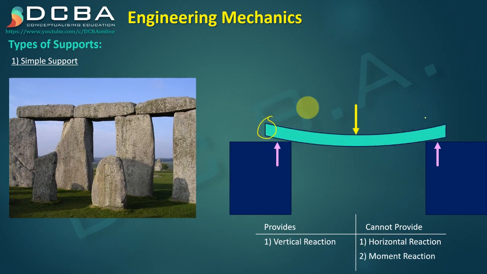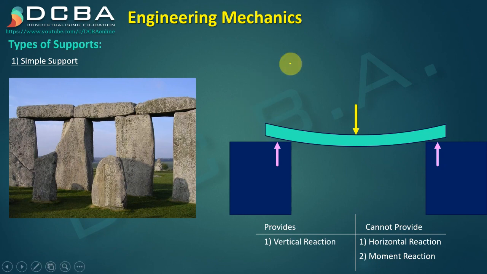Now you can see these two ends of the beam, they are actually trying to rotate, and my simple support is not able to prevent this rotation. If the simple support was able to prevent the rotation, we could have said that the simple support is able to provide a moment reaction, but as you can see here, it is not able to hold those two ends from rotating. Thus we can say that a simple support cannot provide you a moment reaction.